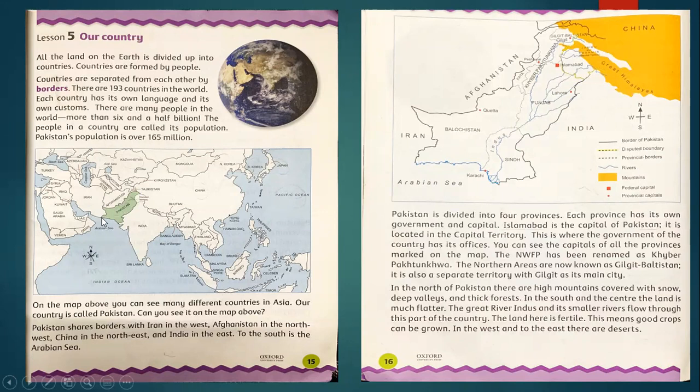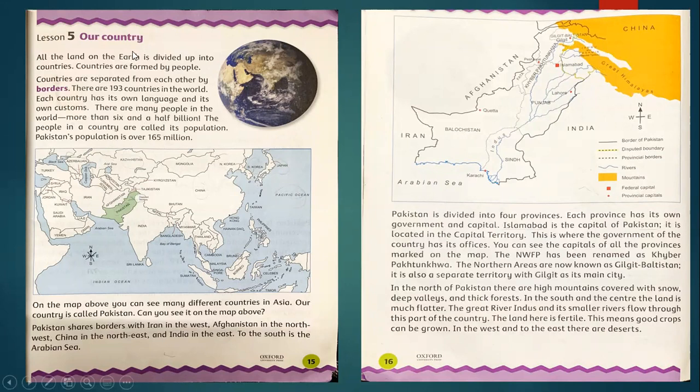On the southern area here, there is the Arabian Sea. Look, this is the southern part of Pakistan, and here is the Arabian Sea. This is the northern part, and here in the northern areas we have high, steep mountains, where there is also the second highest mountain of the world, K2, situated here at the border of China.